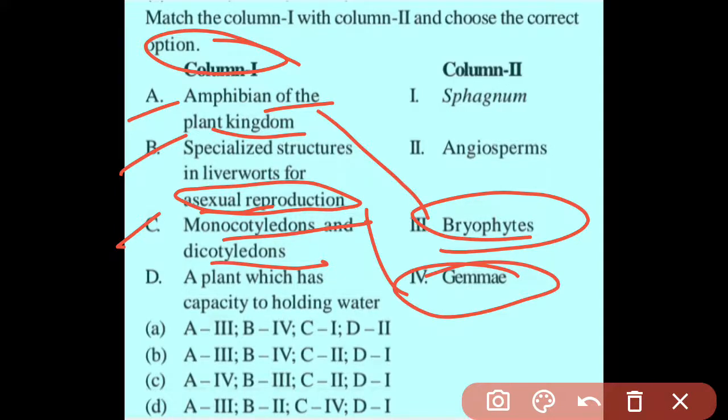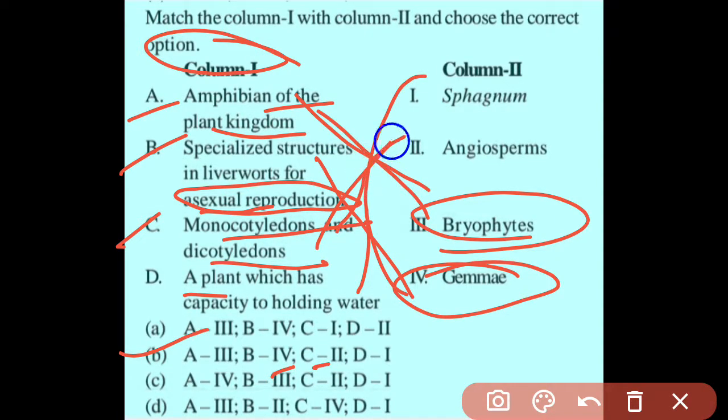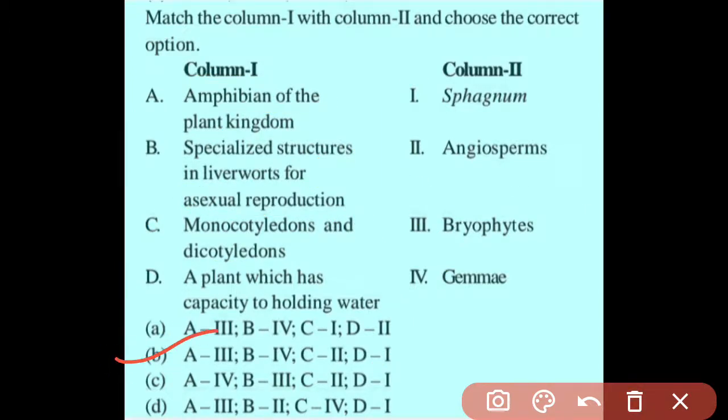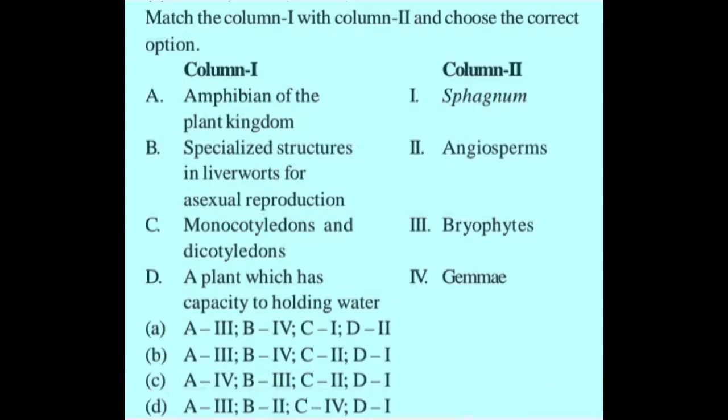These are basically angiosperms. The last one is a plant which has the capacity to hold water. It is basically sphagnum. So the correct option for this is option B: A third, B fourth, C second, and D first. This is the correct option. Now we have to move to the next question.